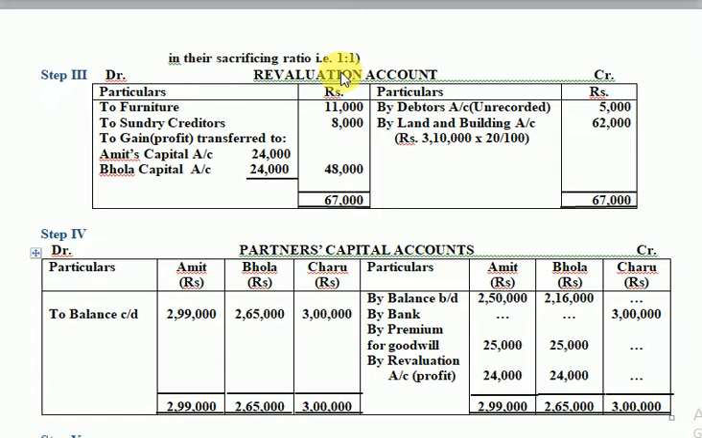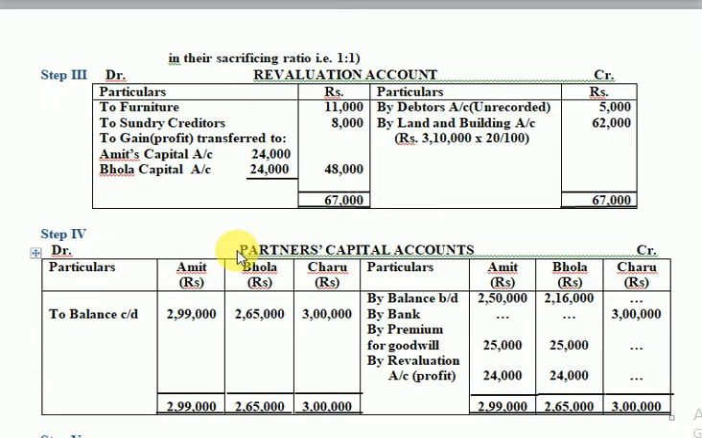One more reminder: I've told you in the previous class that the revaluation profit is to be distributed only among the old partners. The new partner has no share in revaluation profit. This has to be understood very clearly. Step 3 done. We are moving on to step 4. Step 4 is about the partners' capital account. This you have learned in the previous chapter.